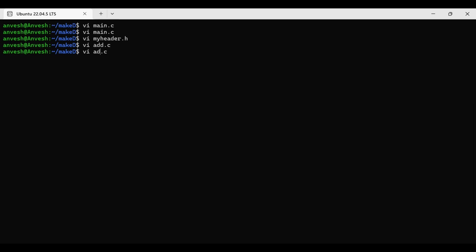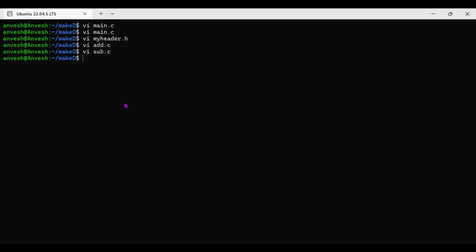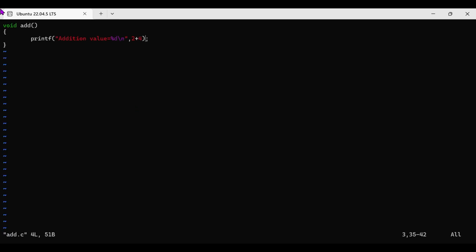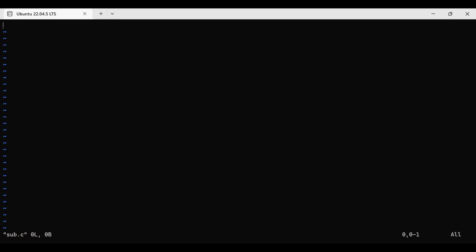Then after that, sub.c. Okay, before going to that, simply copy the content of add.c and save. Okay, this is my file content. Simply I copy this. Okay, this is the file name. I think people know how to copy the content in Linux.